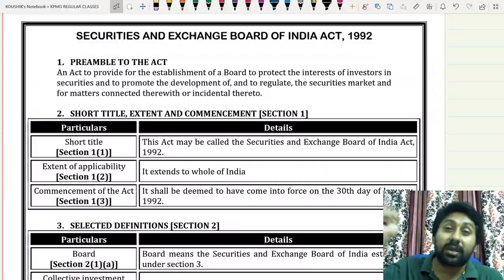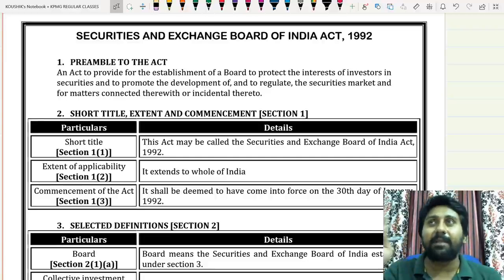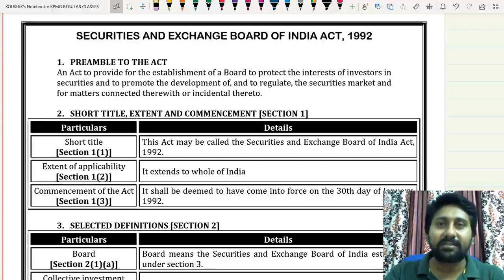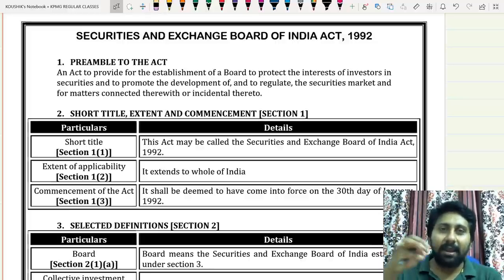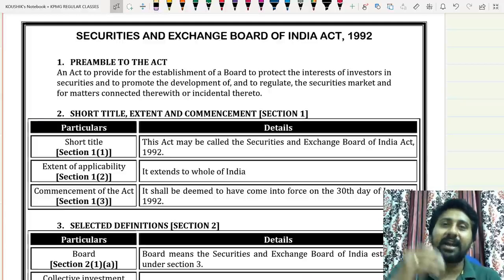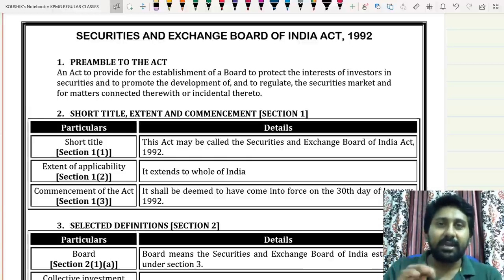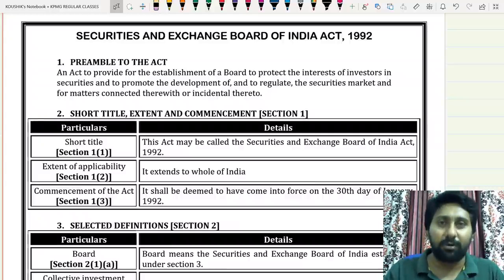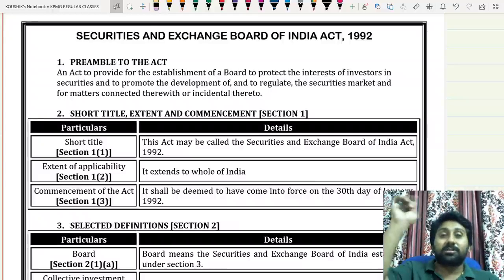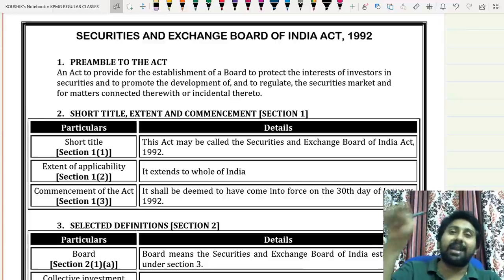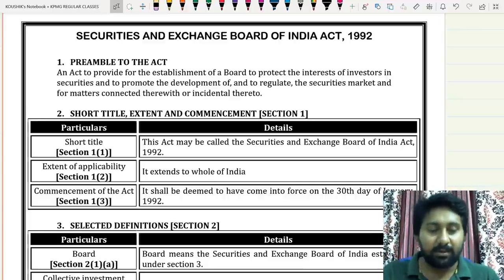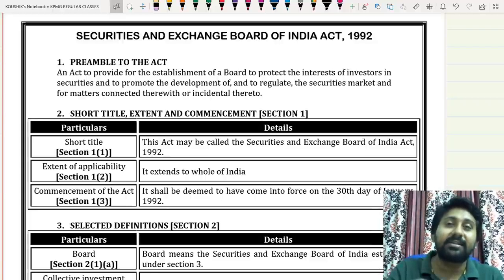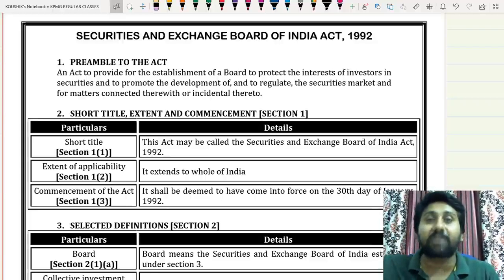SCRA governs stock exchanges. SEBI governs capital markets. SEBI's main governance will not be on stock exchanges. SEBI's main governance will be on listed entities and issue of securities. It is the Securities and Exchange Board. My intention is not on the stock market, my intention is on the stocks traded. So SEBI's concentration is on companies, listed entities and stocks. SCRA's target is on stock exchanges.